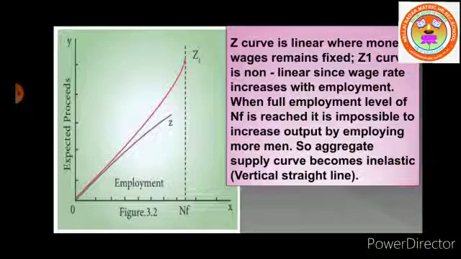as the necessary expected proceeds increase, that means the income increases, the profit increases, and the level of employment also increases. But when the economy reaches the level of full employment, the aggregate supply curve becomes vertical, even with an increase in the aggregate supply price. It is not possible to provide more employment as the economy has attained the level of full employment. Thus, aggregate supply is an important factor in determining the level of economic activity.